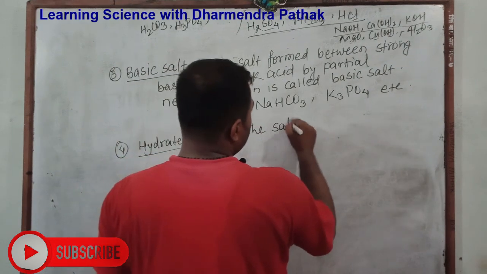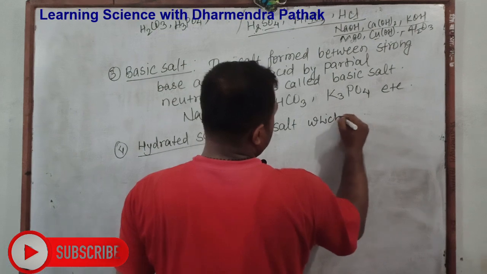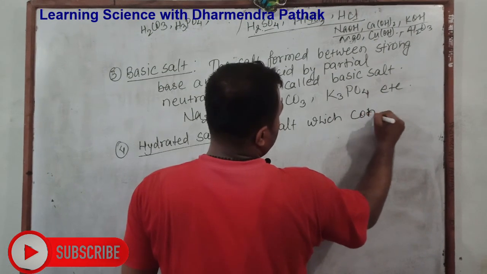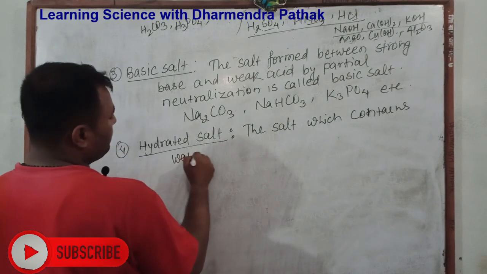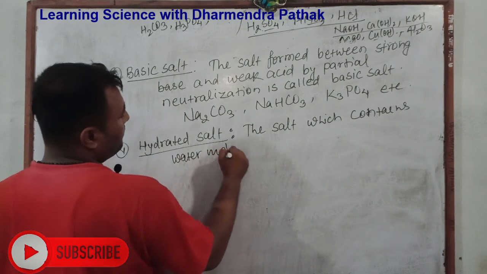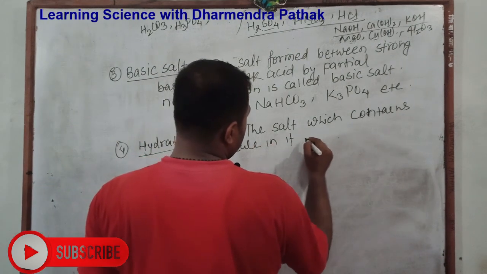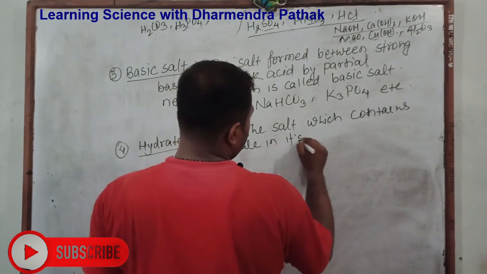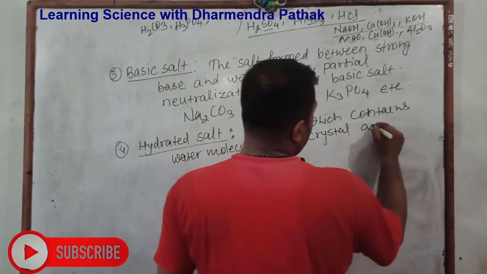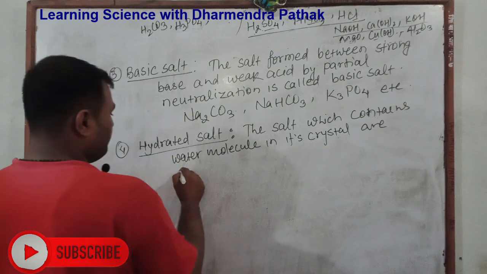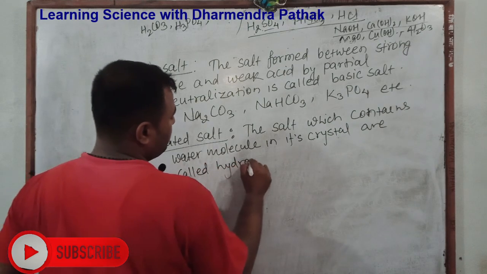The salt which contains water molecules in its crystal is called hydrated salt.